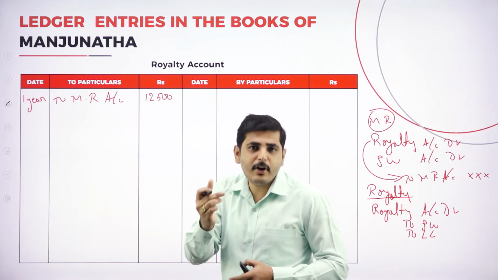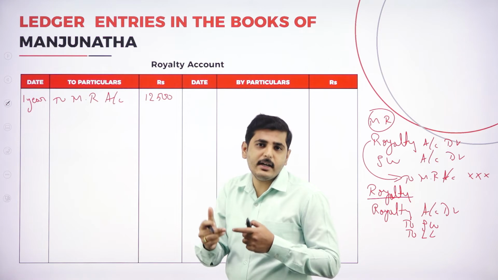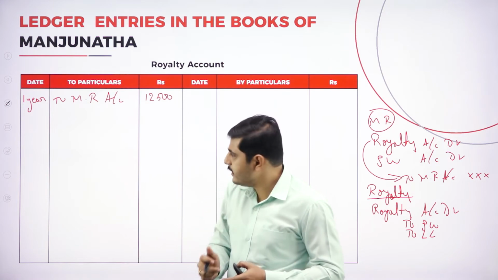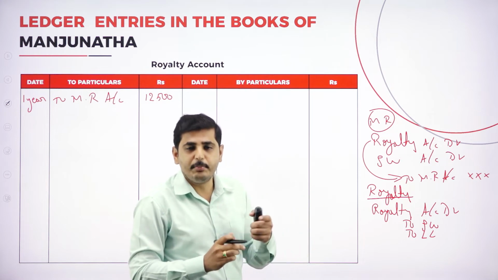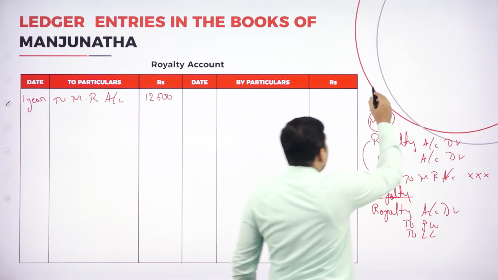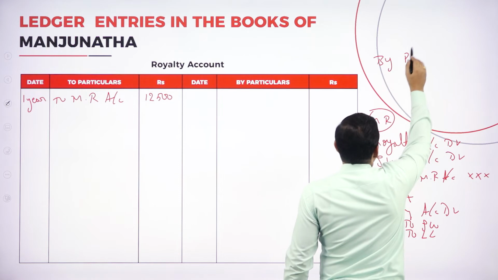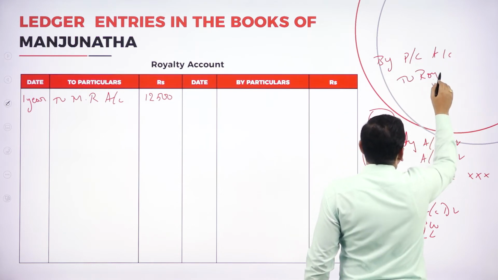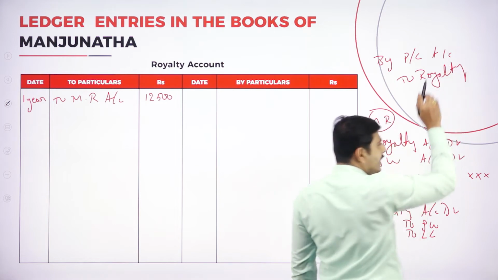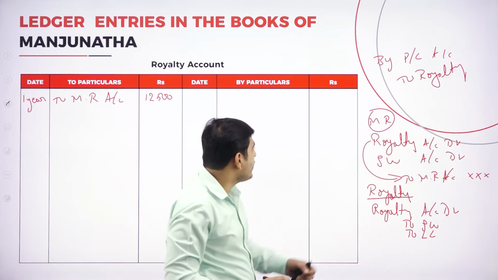What is the entry for transferring the royalty to the profit and loss account? The journal entry is profit and loss account to royalty account. So I am writing here: by profit and loss account to royalty, being royalty transferred to the profit and loss account. We should write the opposite entry.